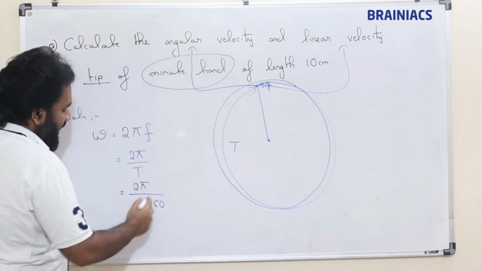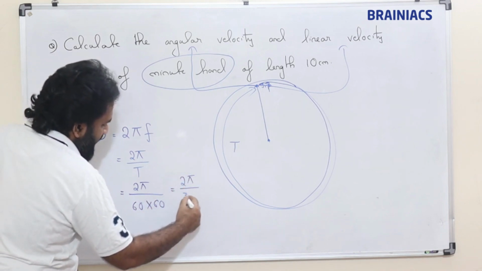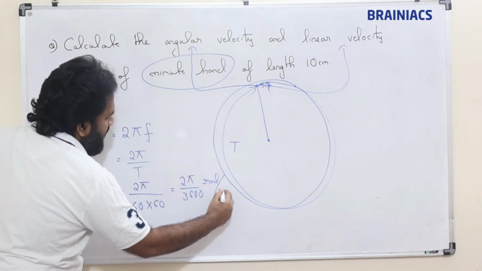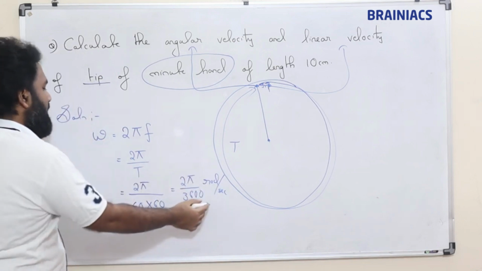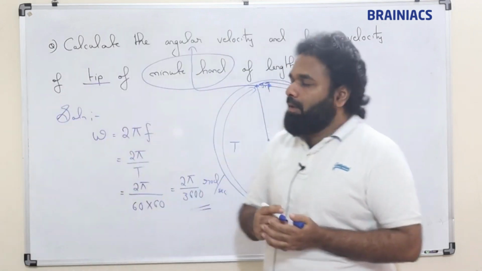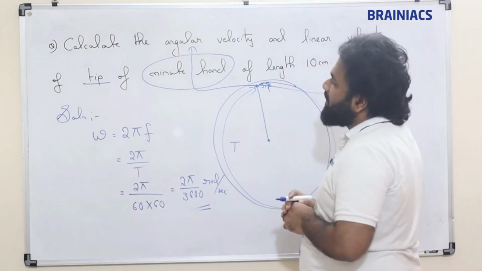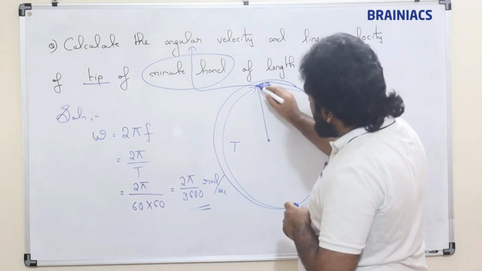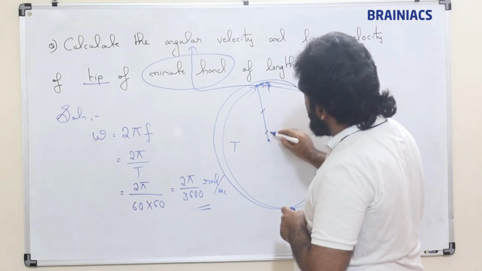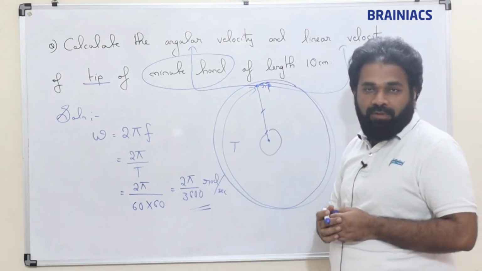So 2 pi divided by 60 into 60, we get 2 pi divided by 3600 radians per second. So this is the angular frequency of the minute hand. For angular velocity, it doesn't matter whether it is the tip or midway or here, because everywhere it is going to have the same time period and same frequency.